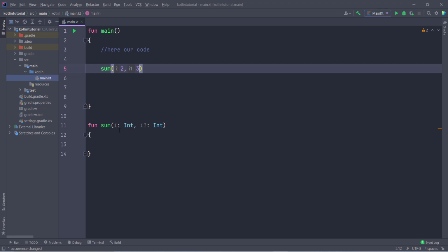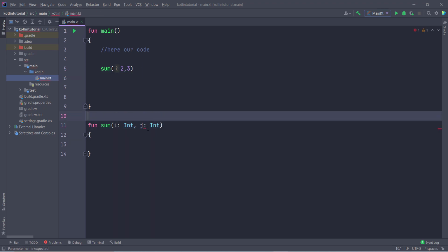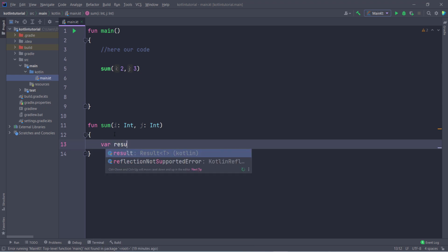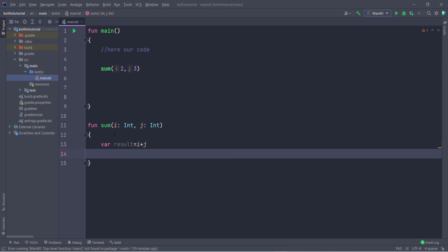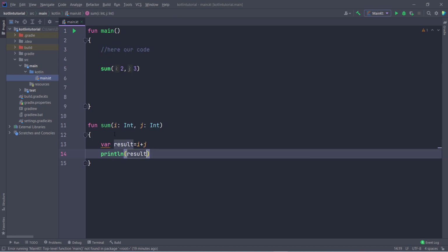First of all, as I already told you, you have to type the name of the variable, then a colon, and then the type. By default it gives the names i and i1, but you can use any variable name like i and j, it is your choice. Now inside this, whatever operation I want to perform with these two numbers, let us suppose I take a variable result, and store i plus j in it, and then I display this result with println. So this is how we can create the function.